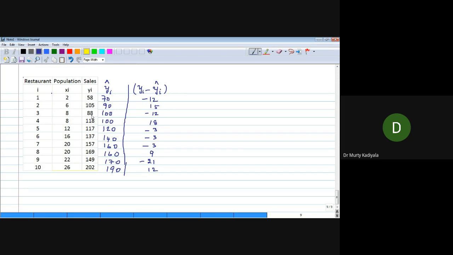How do you define homoscedasticity, from your understanding? Can anyone try this? Sir, the variance of error is constant.